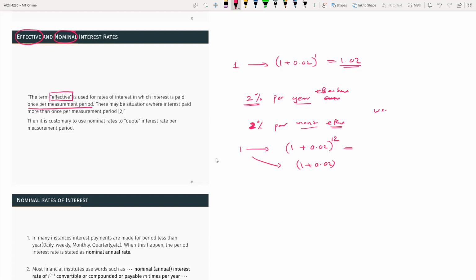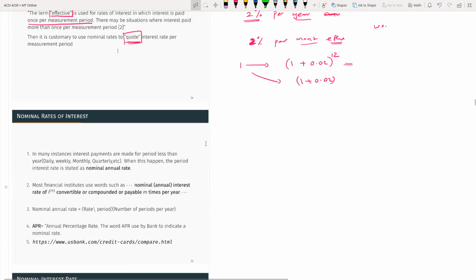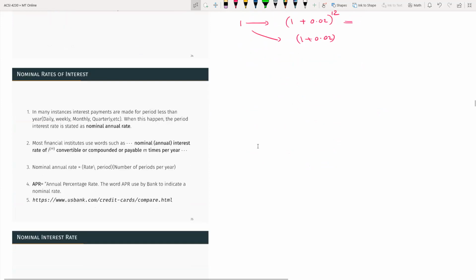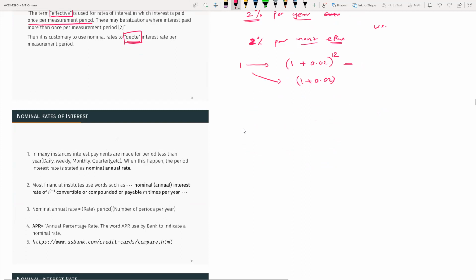Sometimes there may be a situation where interest is paid more than once per measurement period. Then it is customary to use a nominal rate, a quote. So basically a quote, a rate per measurement period. So we need to understand what that means. That kind of rate, where the rate is quoted, is called the nominal rate of interest.